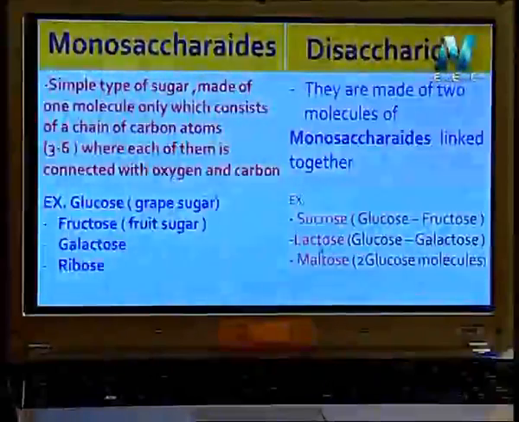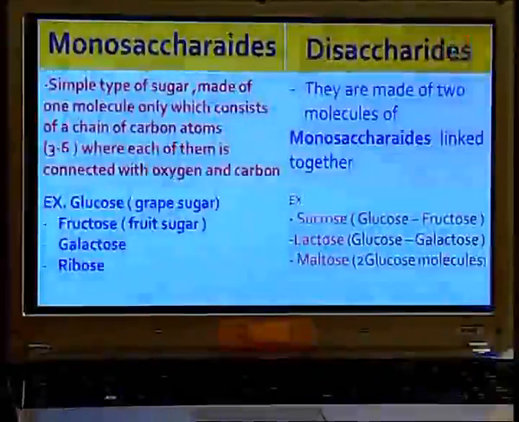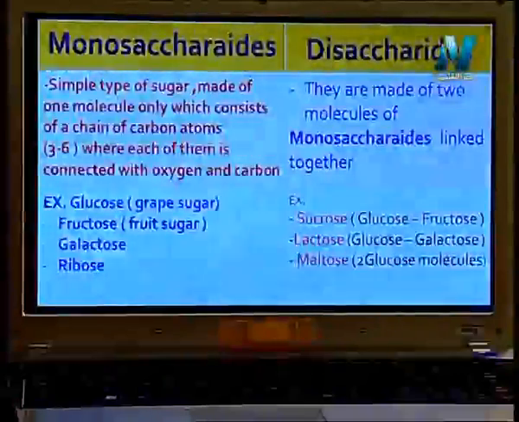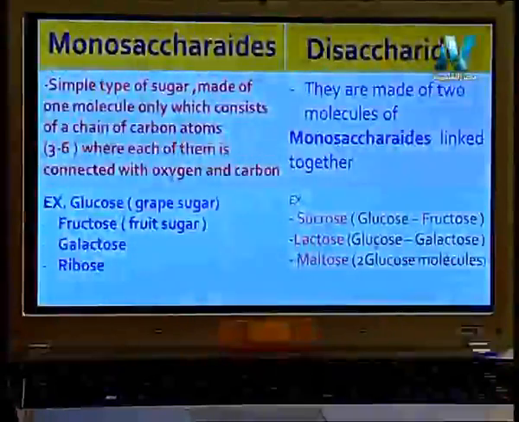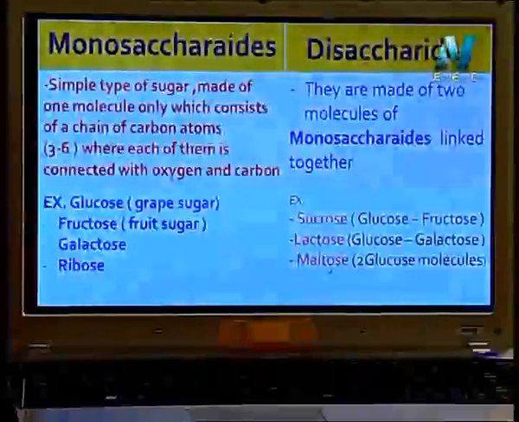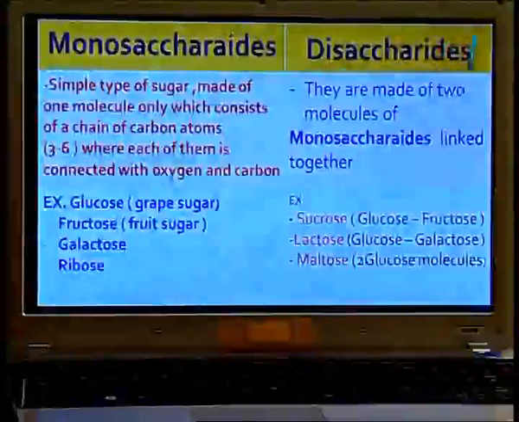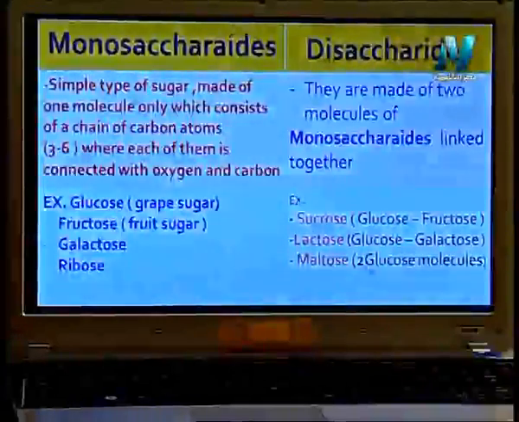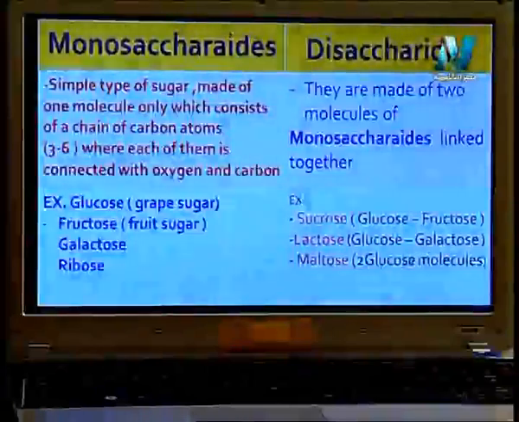Lactose, found in milk, formed from glucose and galactose combined together. Maltose, found in malt, which is barley, formed from two glucose combined together.